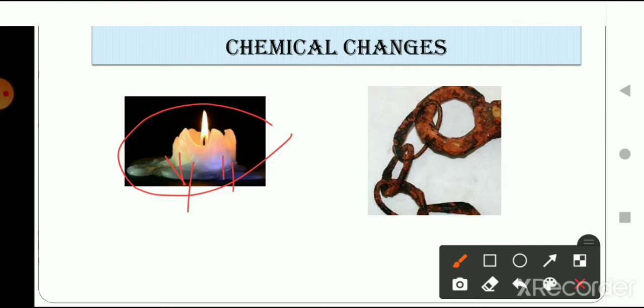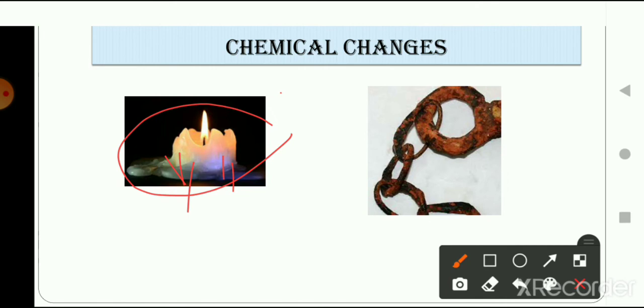So here you can see that burning of a candle is an example where two changes can be seen simultaneously, or together. One is physical change. Physical change is the melting of wax, where we see that the shape of the candle is changing, right? And what is the chemical change? The chemical change is when the wax is getting burned. So that is a form of chemical change. So in a candle you can see both the changes simultaneously.